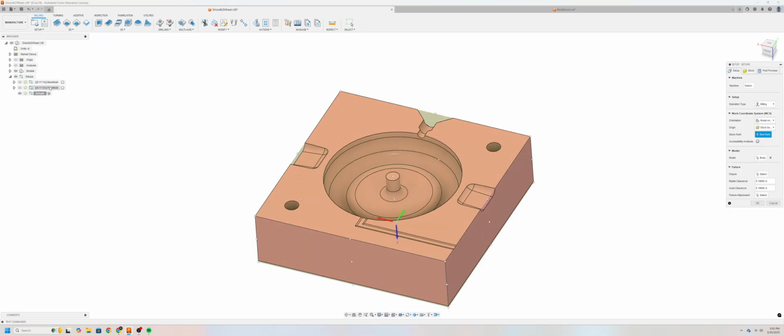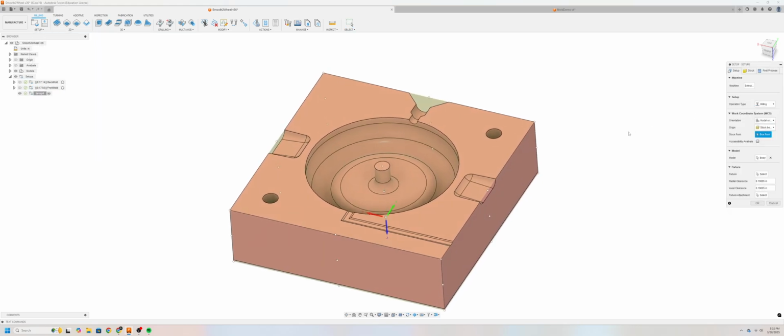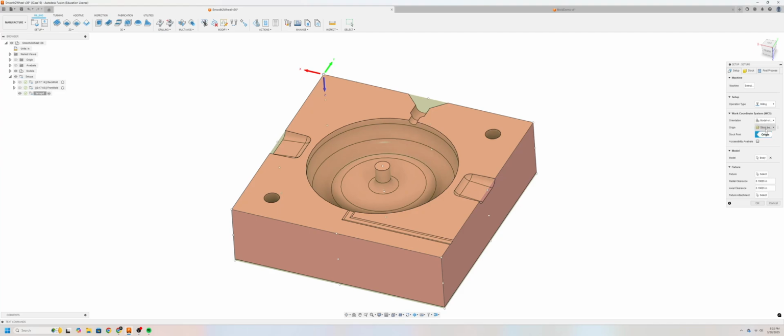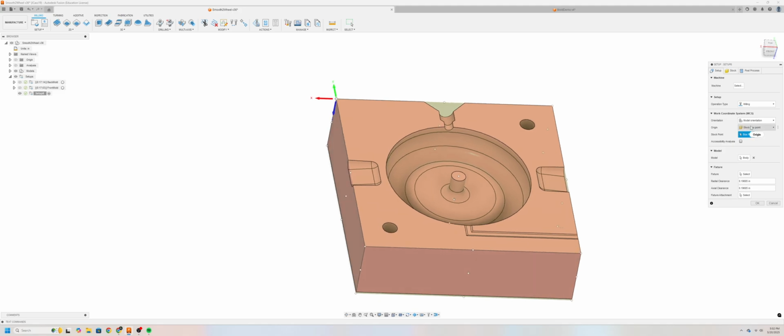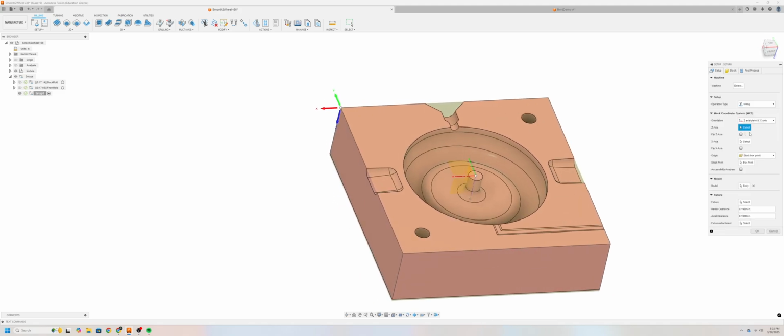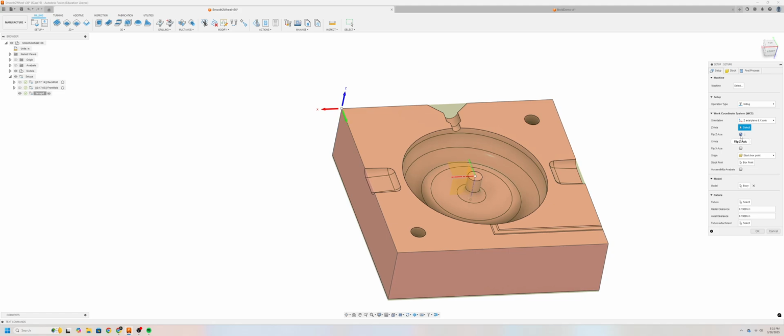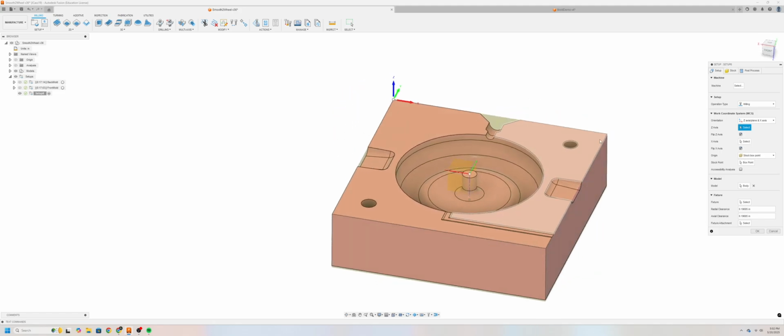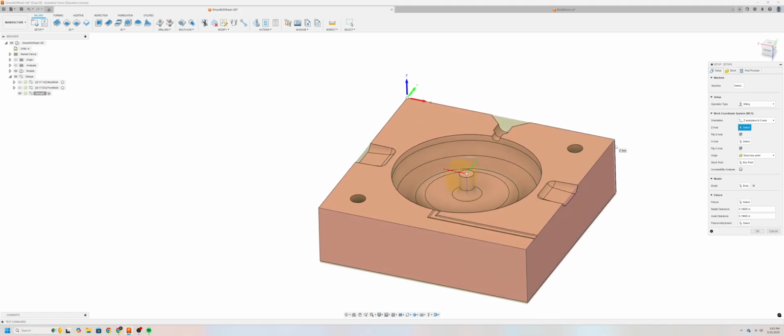Align the WCS, or work coordinate system, to a logical reference. For example, the top left corner will make it easy for us to edge find, just like in Intro to Machining. For your orientation, make sure you choose Z-axis/plane and X-axis. This makes it easy to choose a line on your model for your X-axis and for your Z-axis, and reverse or flip if necessary. And stock box point as your selection method.